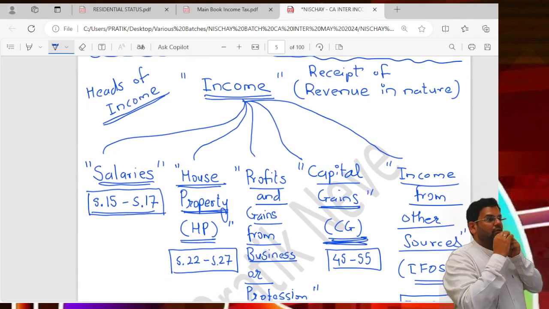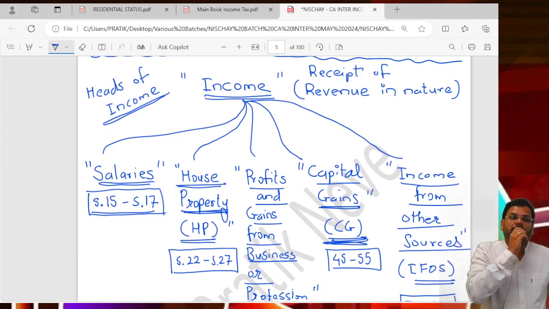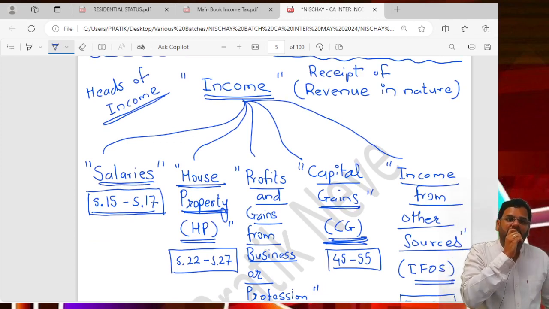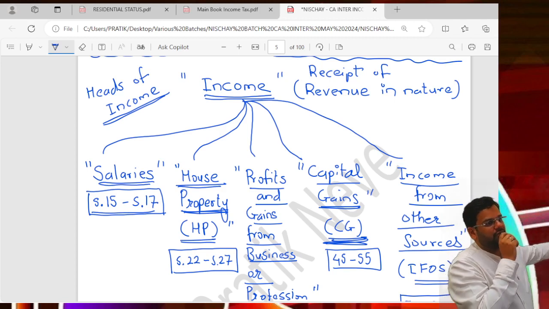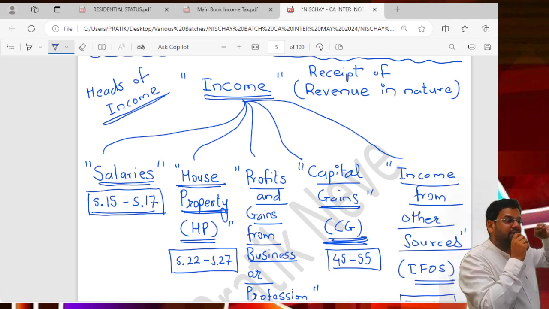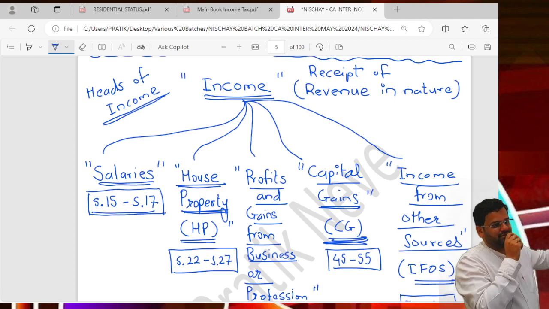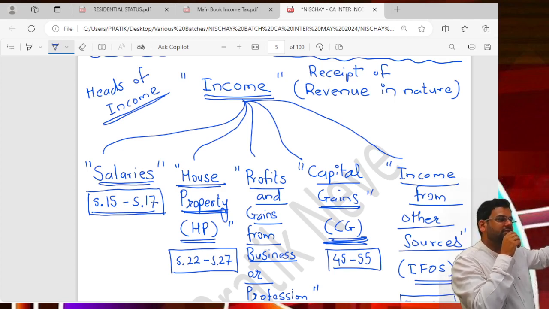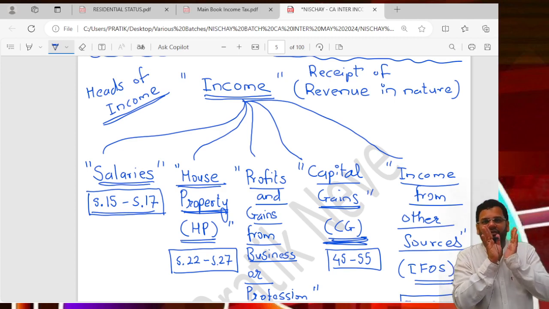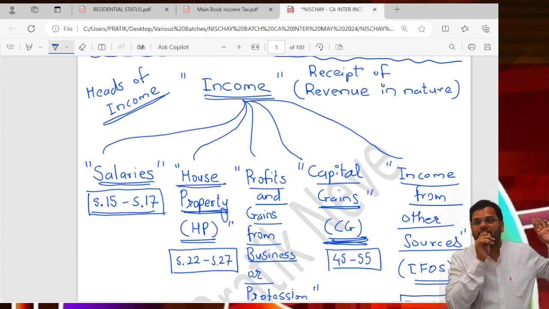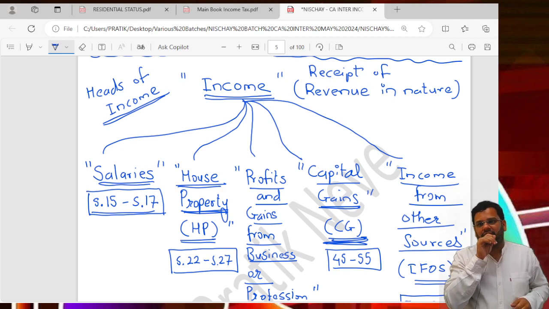So, when I talk about income in income tax, that income can be earned from, welcome to this, five heads of income. Our next at least 10 days will be dedicated to this. Heads of income means categories of income. So what are the five heads of income?